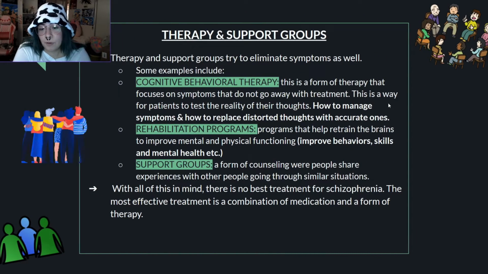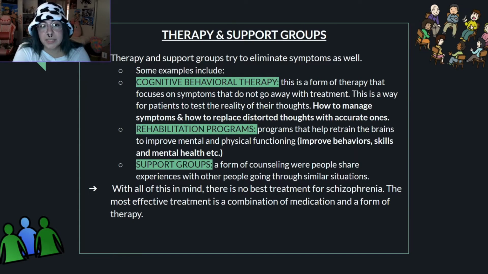So the second form of treatment would be therapy and support groups. Therapy and support groups try to eliminate symptoms as well. Some include cognitive behavioral therapy, which is a form of therapy that focuses on symptoms that do not go away with treatment. This is a way for patients to test the reality of their thoughts, how to manage symptoms, and how to replace disordered thoughts with accurate ones.